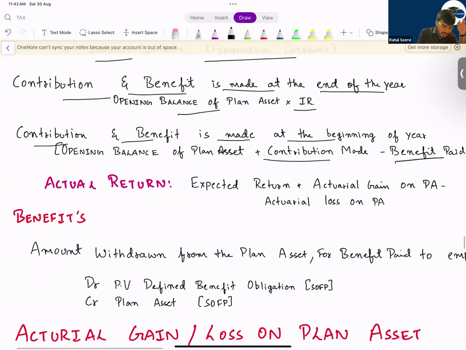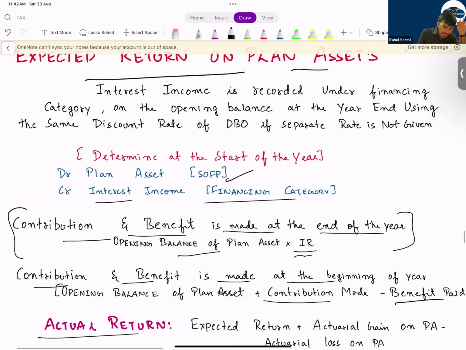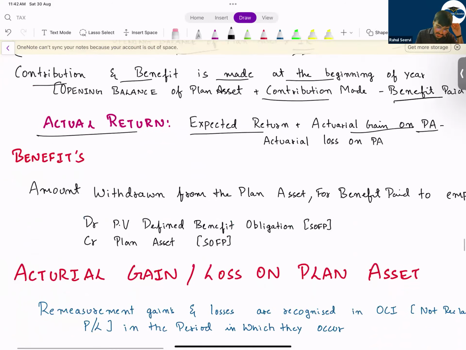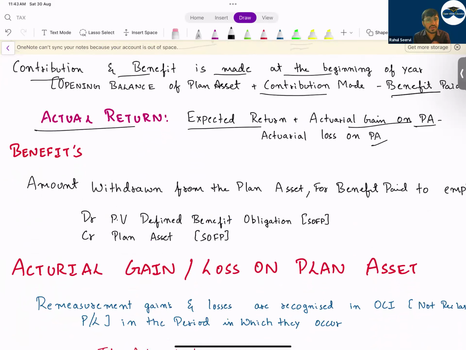I have not seen such a question in your exam. Most of the time, it will be at the year end only. Then what is the actual return? This was the expected return. Actual return will be what? Expected return plus actual gain or loss on plan asset. The value of the plan asset will also increase, so in this case we have to consider that. That will be your actual return.